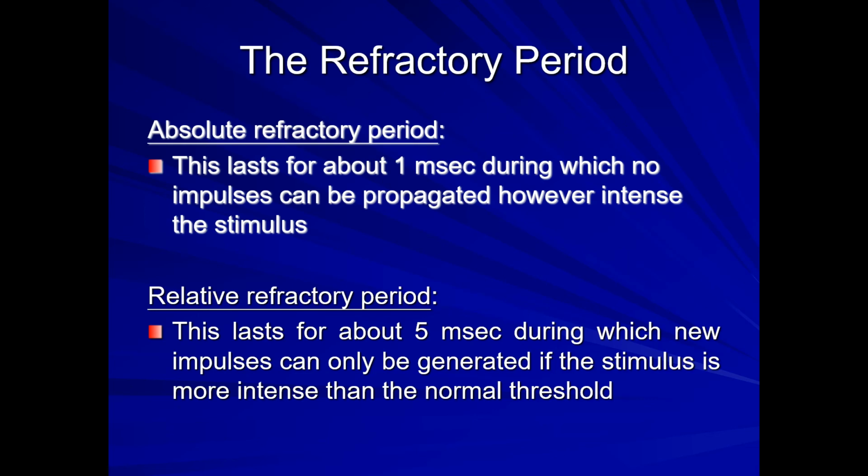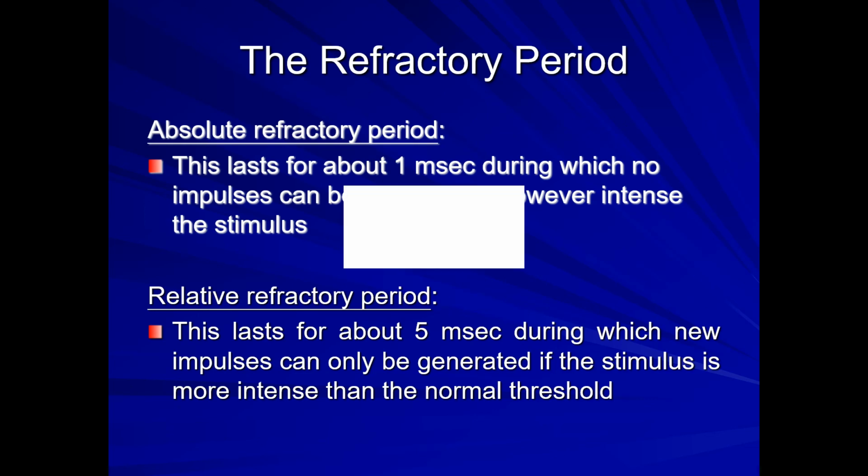Two terminologies I would like to introduce to you. One is the absolute refractory period. This lasts for 1 millisecond, during which no impulse can be propagated, however intense the stimulus is. What does it mean? It's a very short duration of 1 millisecond. After one action potential, it requires a gap of 1 millisecond for the generation of the next action potential. You cannot avoid this lag, however intense the stimulus may be.